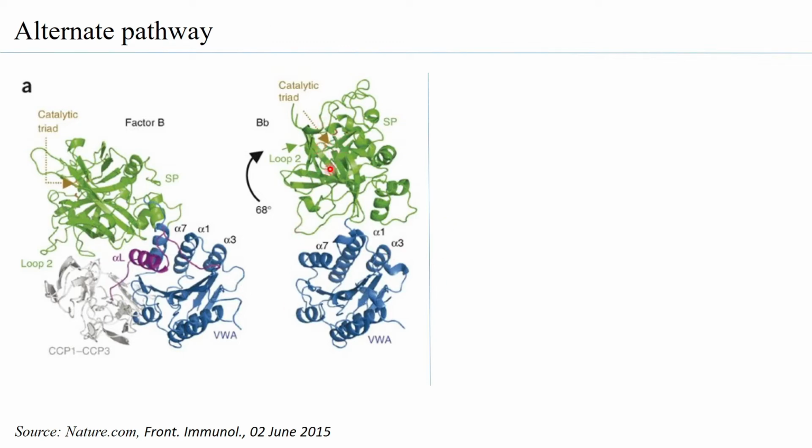So in this form, factor Bb acts as a serine protease, and therefore the conformational change is very important to ensure that only when it is factor Bb can it act as an enzyme. If you still have this component bound, then it is in a form that it cannot act as an enzyme. So this is the proenzyme form, and when it binds to C3b and gets converted to Bb, then it becomes the catalytic triad.